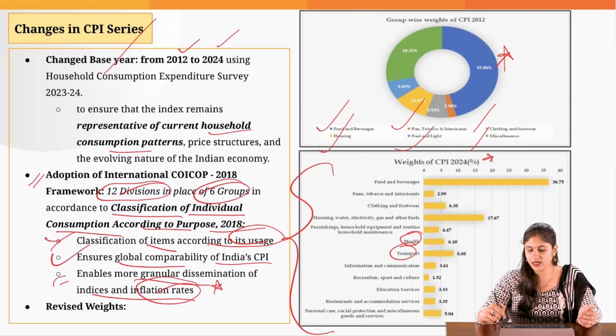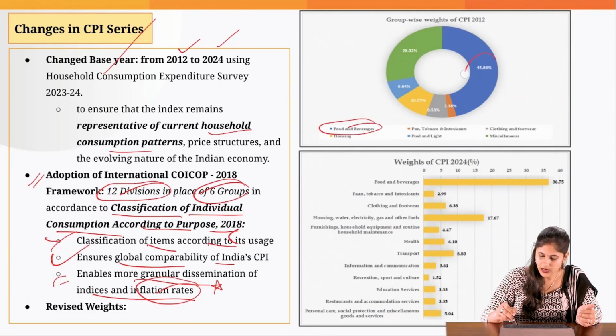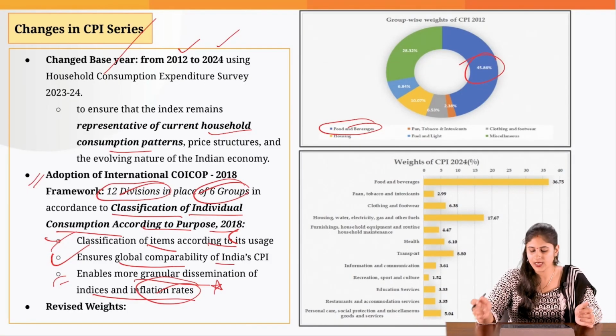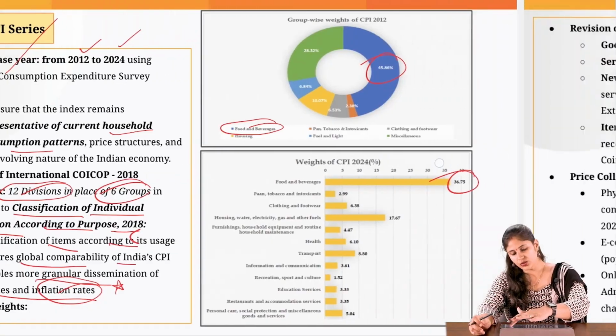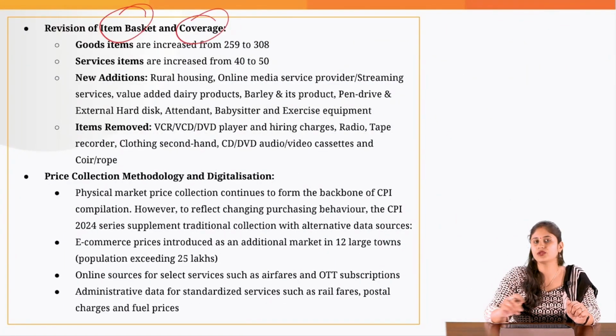Then we have revised the weights also. As you can see, previously when it comes to food and beverages, it was assigned a weight of 45.86%, but now this has been reduced to roughly 36%. So weights have also been changed, and we have also revised the basket of goods being covered.